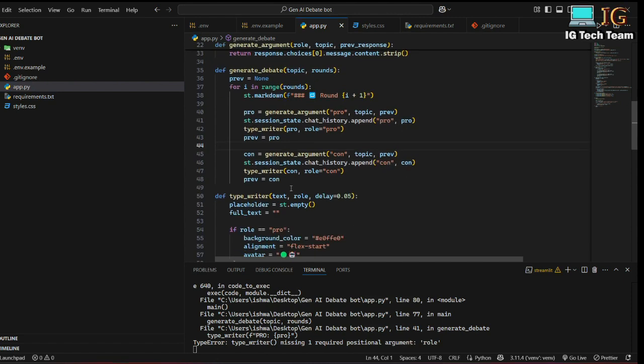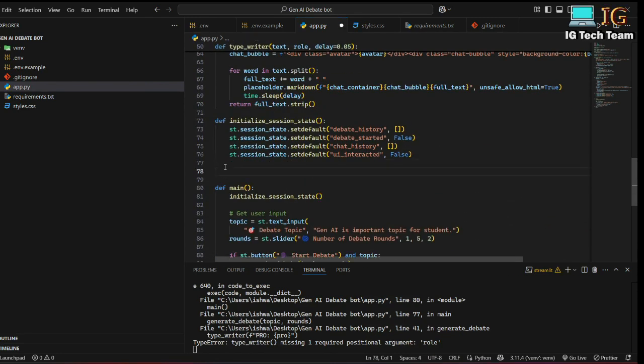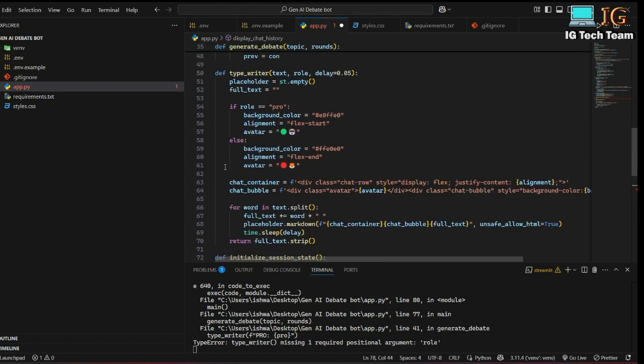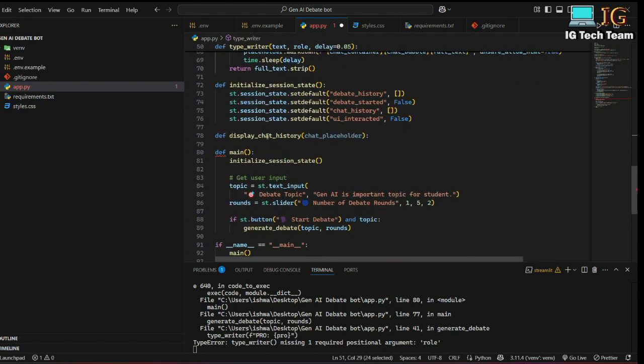That means I will be creating another function, maybe below here, def display_chat_history. I will be providing here the chat placeholder, the placeholder like here. If you see here, it is the empty placeholder. In the same way I will be passing chat_placeholder here.